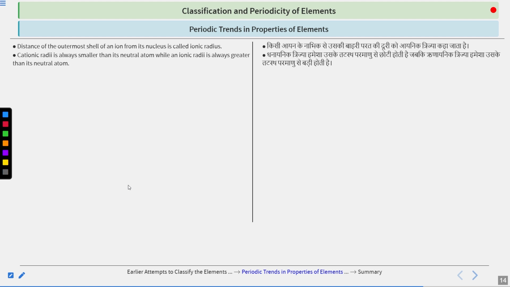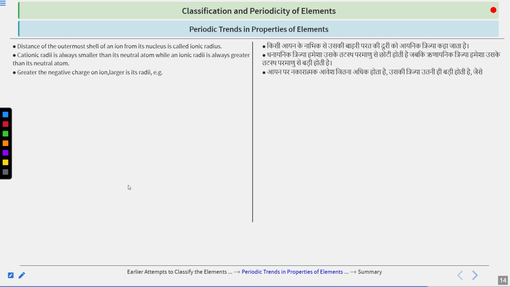So due to this, a greater force will be applied on each electron, and that will result in, first of all, greater attractive force. Second thing, one electron has been removed, so the repulsive forces are also decreased, and hence it will contract and result in a smaller radii as compared to the neutral atom. Now, the greater the negative charge on an ion, the larger is its radii.